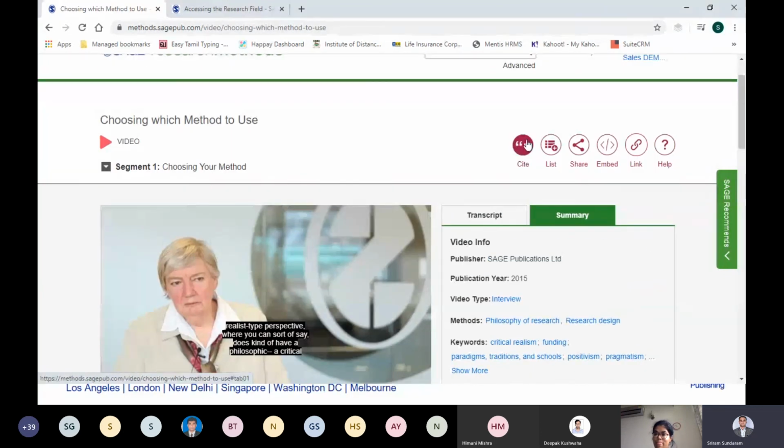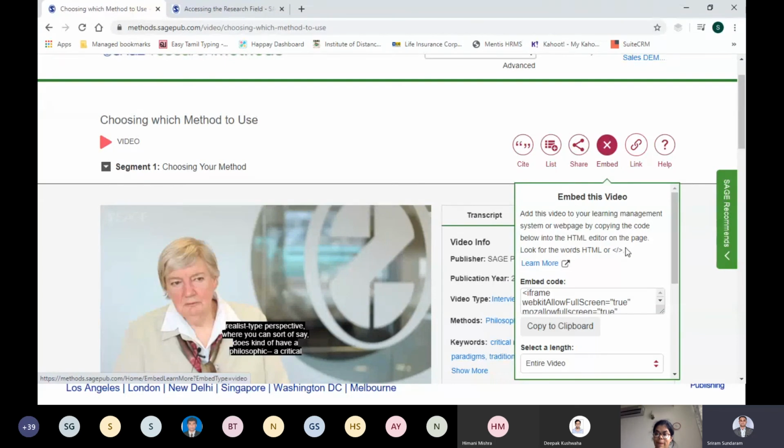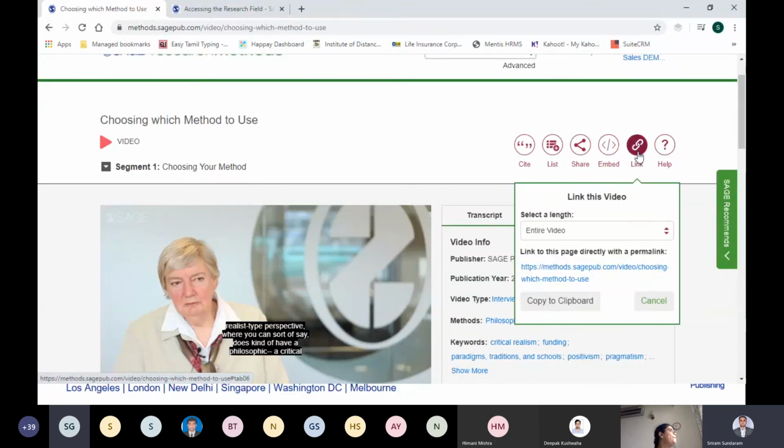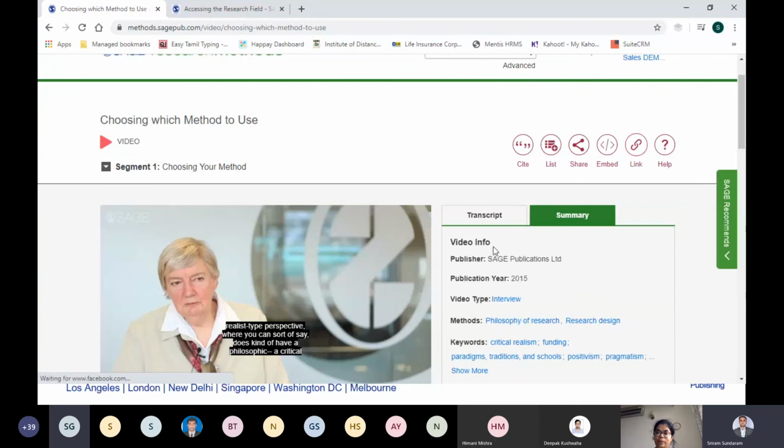And actually all the videos are citable. You can add it to your list. You can also embed it, if you have a learning management system and want to embed this clip or this video, you can do that as well. And you will always get the permalink for this video from over here if you want to have the permalink.